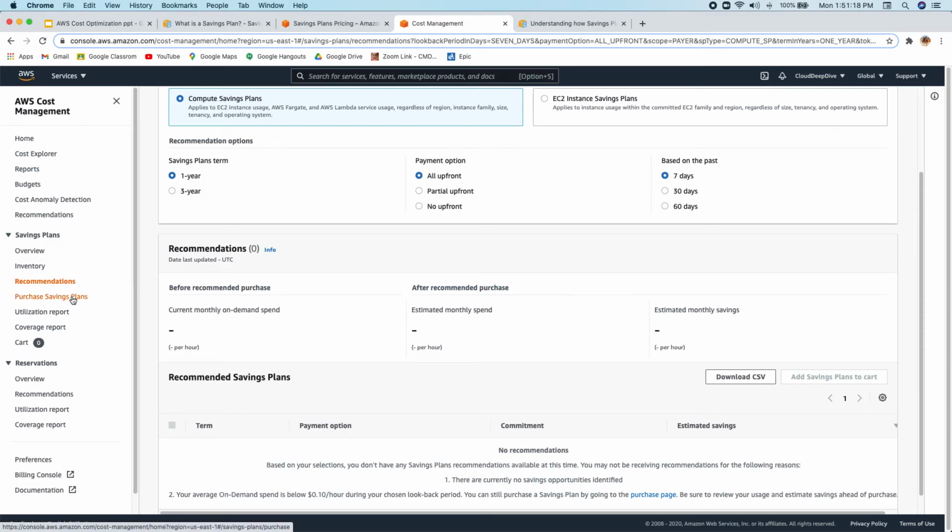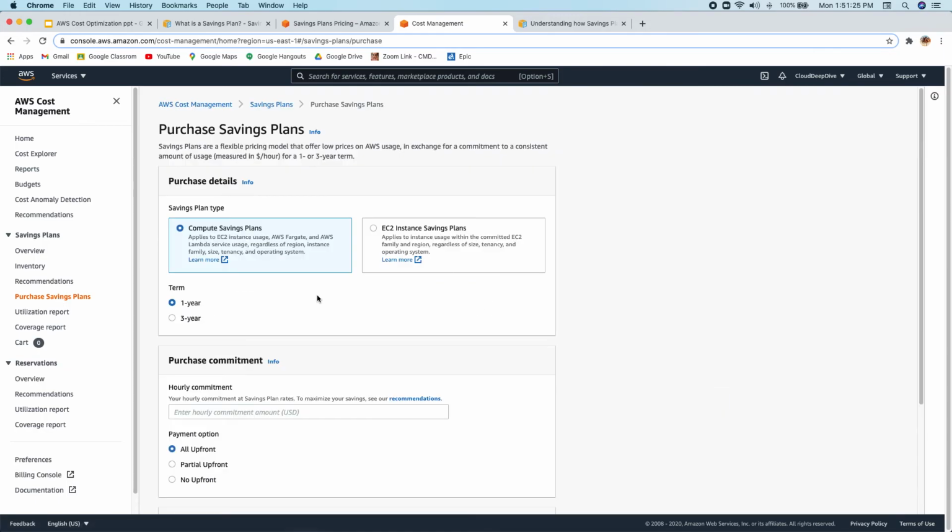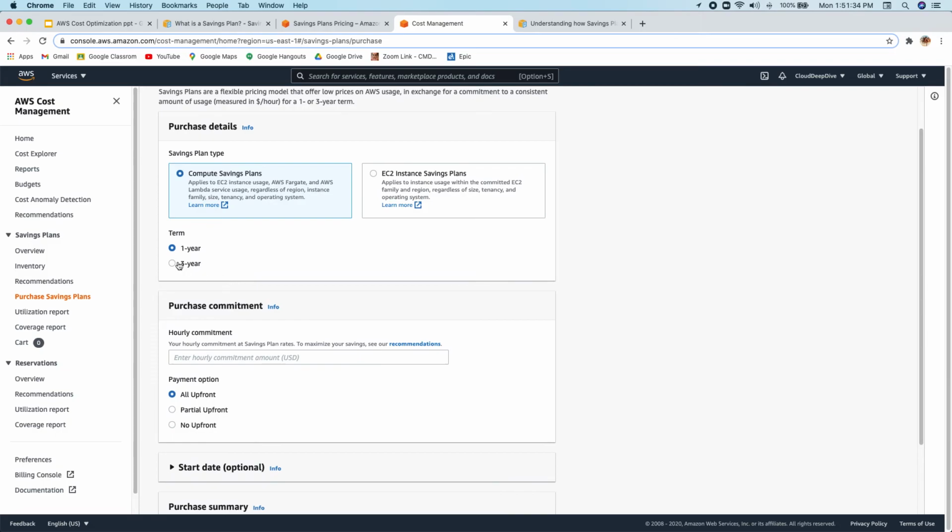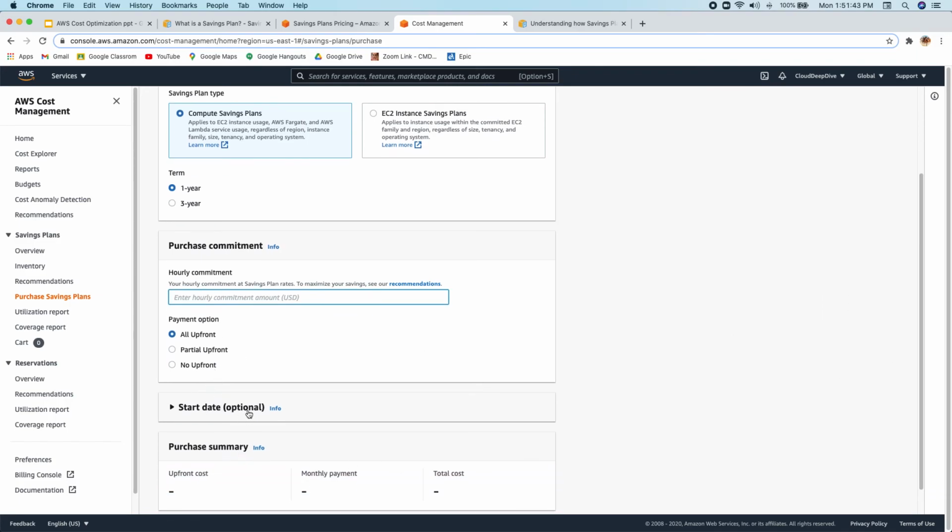Now, to purchase the saving plan, you have to go to Cost Explorer, on the same page. There's an option called Purchase Saving Plans. There you can choose what type of saving plan you want, compute or EC2. For compute, you just need to provide how many years, 1 year or 3 year, a USD amount like $15, $50, $100, whatever commitment you want to make, and how you want to pay. Suppose I'm saying $50, all upfront, so it's asking me $438,000 that I have to pay.